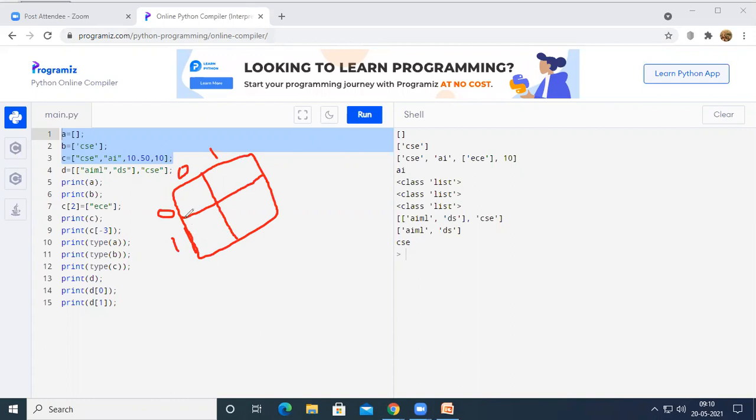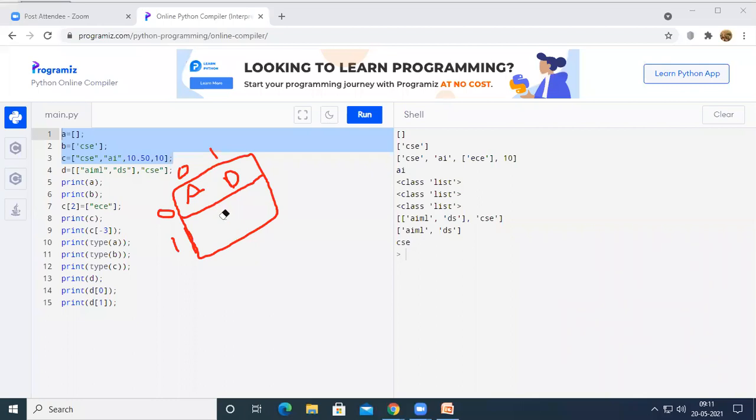If you access row 0, all these elements are going to be printed. And if we access column number 0, all these elements are going to be printed. Now, in row 0, AIML and DS are going to be stored.